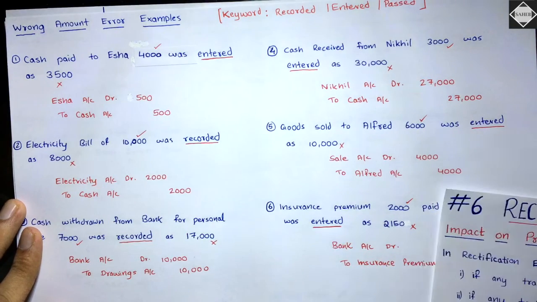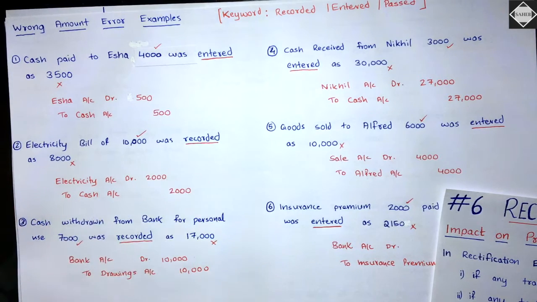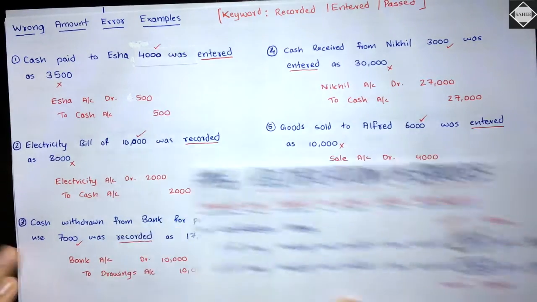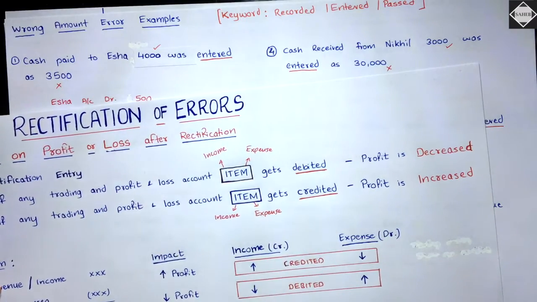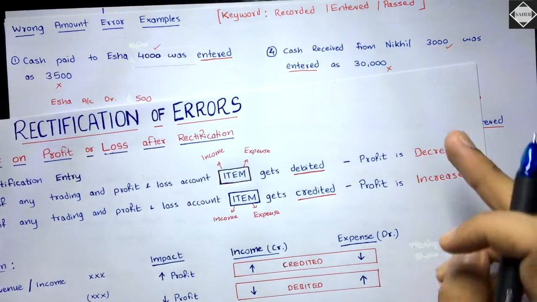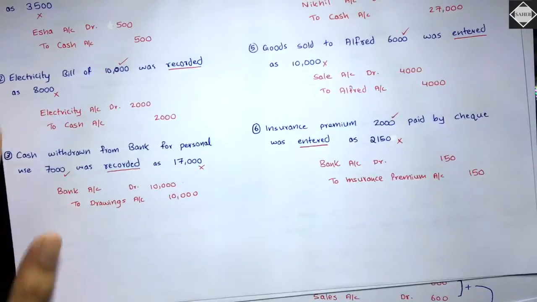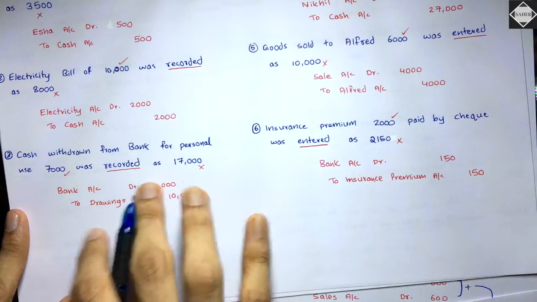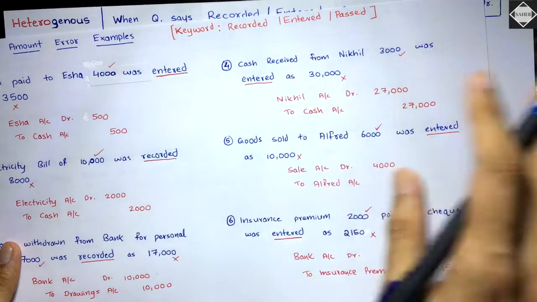The next transaction, see here, electricity account debit to cash account. Now here, what is happening? See carefully. Electricity is an expense, so it is getting debited. That means profit is decreased after rectification. What about before rectification? Profit is increased. Opposite to this. Is that clear? Easy. And then here, bank account to drawings, no impact because these are not trading and P&L items. Next transaction, Nikhil to cash, no impact.